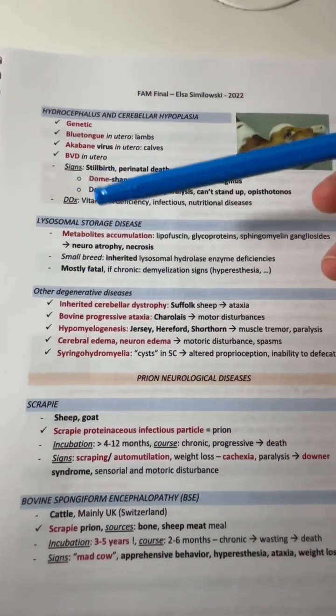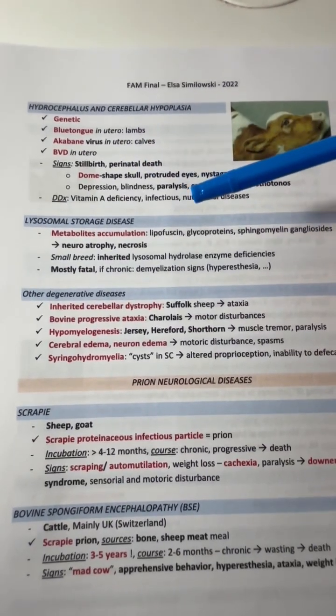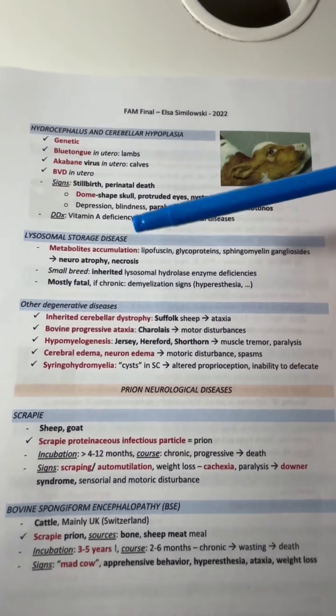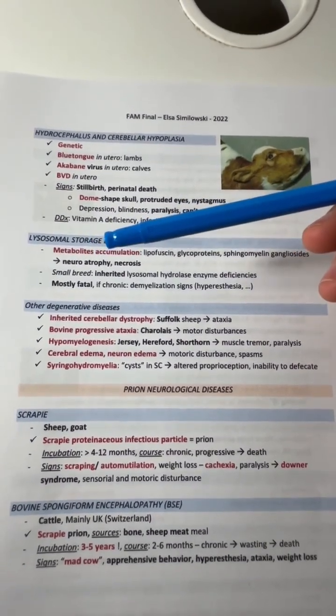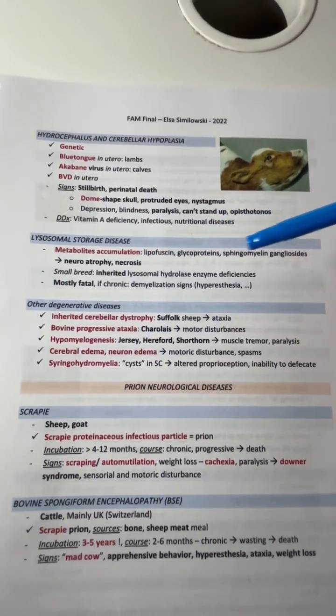For lysosomal storage disease, this is a metabolic accumulation of glycoproteins and it causes neuroatrophy and necrosis. It happens in small breeds, and it is mostly fatal. If it's chronic, they'll have signs such as hyperesthesia.